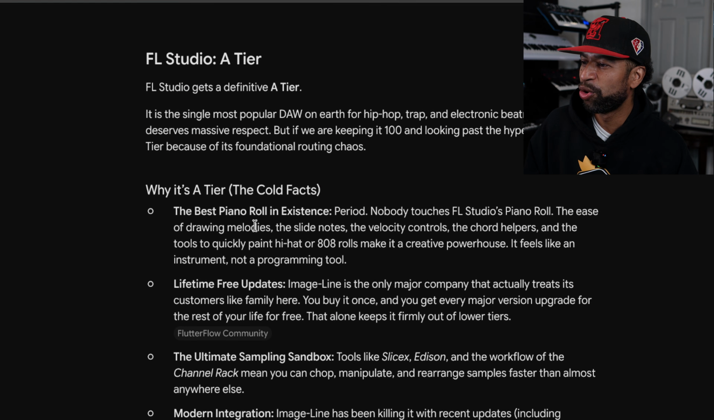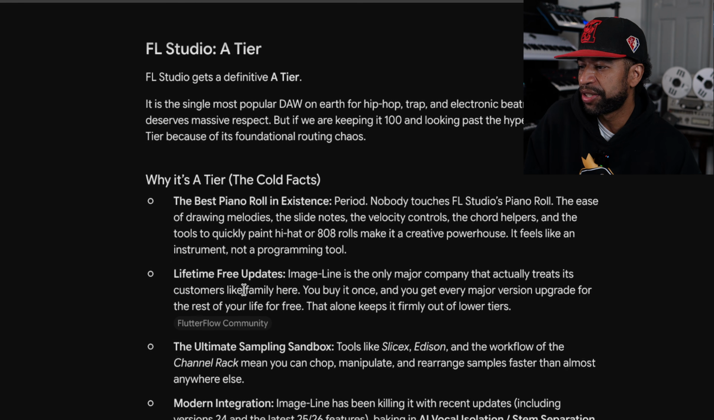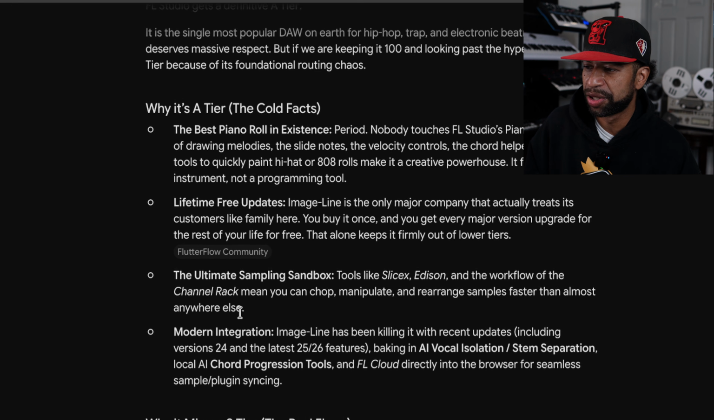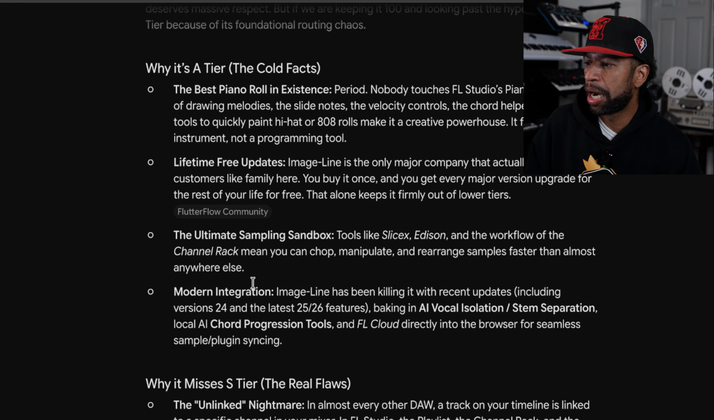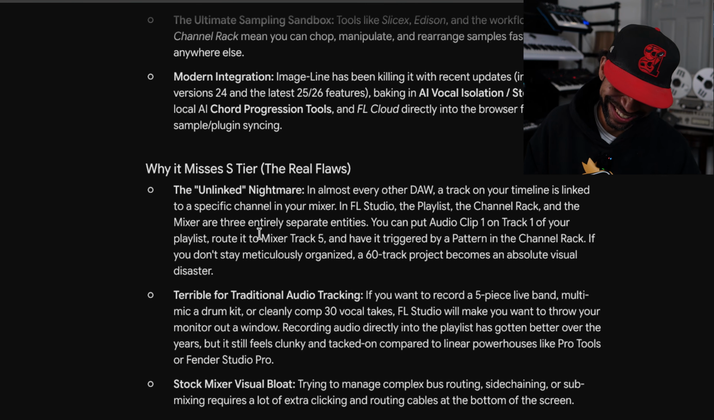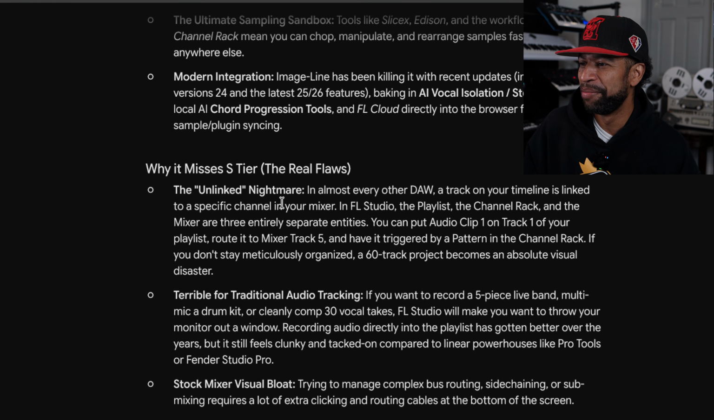The best piano roll in existence. Duh, we all already know that. Lifetime free updates, you know what I'm saying? Ultimate sampling sandbox with Slicex and Edison. And then modern integration. The reason why it misses the S tier is the unlinked nightmare: in almost every other DAW, a track in your timeline is linked to a specific channel in your mixer. In FL Studio, the playlist, channel rack, and the mixer are 3 entirely separate entities.